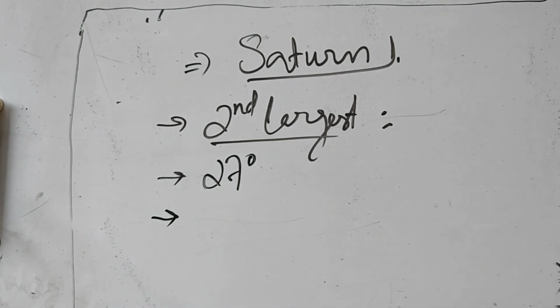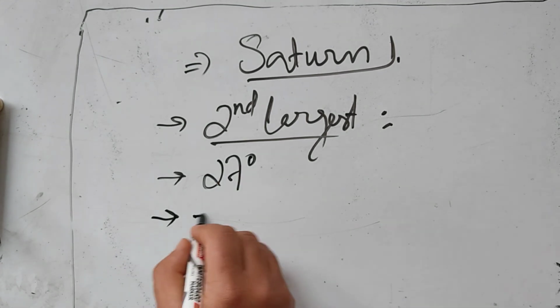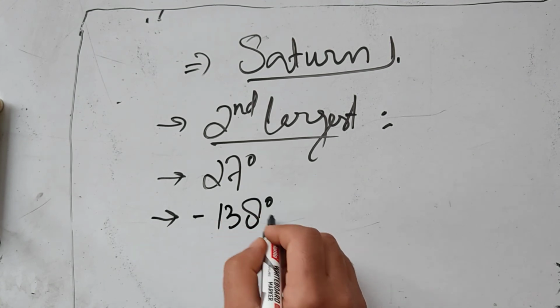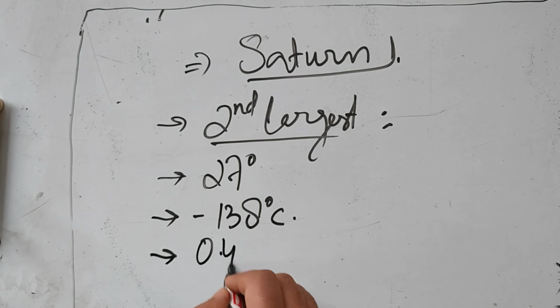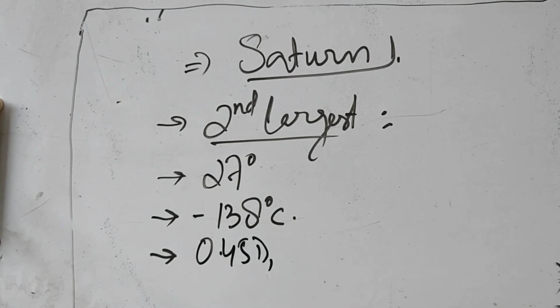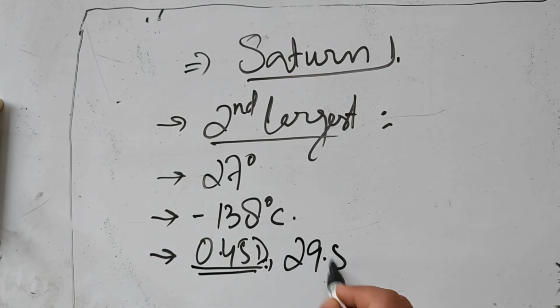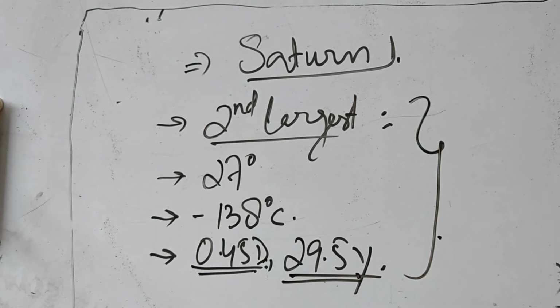The average temperature on Saturn is minus 138 degrees Celsius. It takes 0.45 days to complete a rotation, and for the revolution it takes around 29.5 years. So this was it about the planet Saturn.